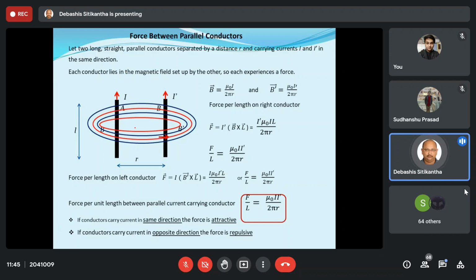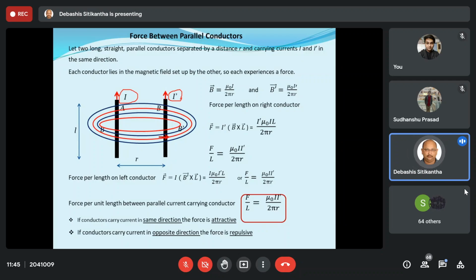That means conductor A carrying a current I produces a force on conductor B, which is carrying a current I dash. Similarly, conductor B also applies a force on conductor A. So both conductors have an interaction of forces.